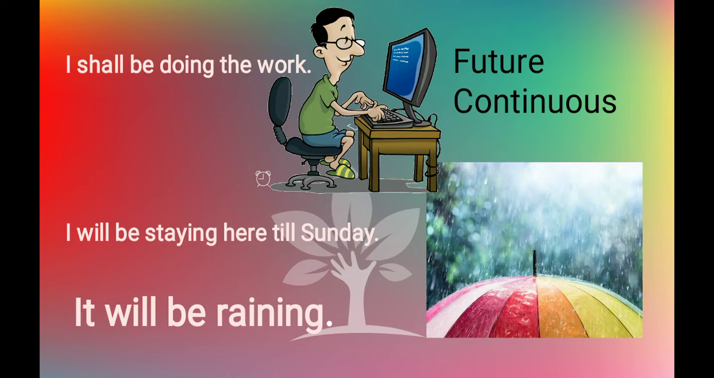Here some sentences are given. Let's see. First sentence here is, I shall be doing the work. Second sentence, I will be staying here till Sunday. And third sentence is, it will be raining.